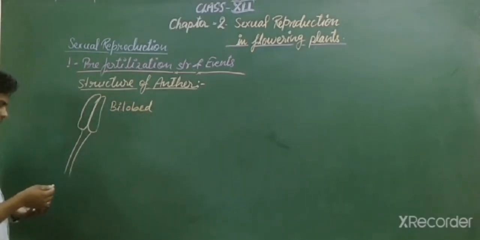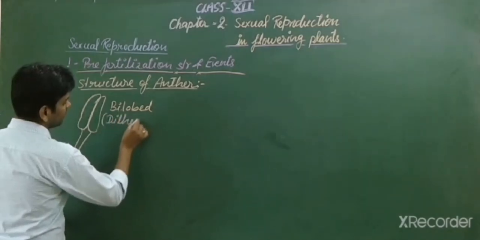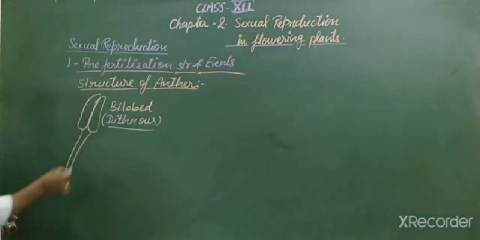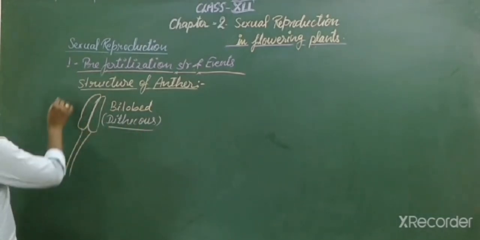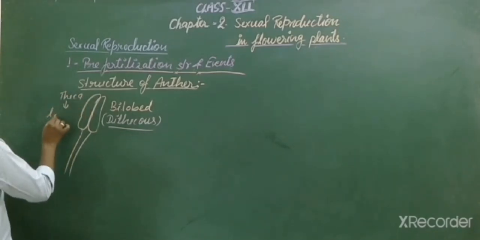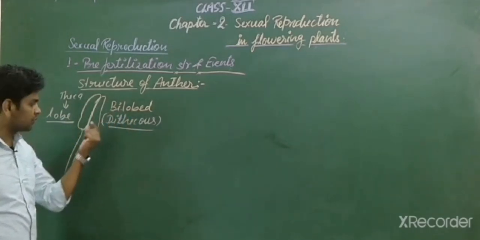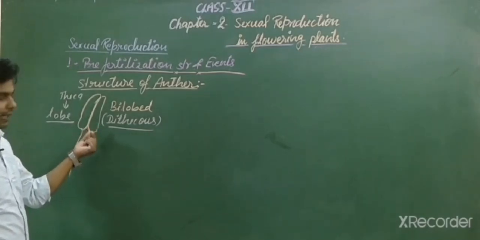You can say this is also known as a dithecous anther. Dithecous means, di means two, and thecous is derived from theca. What does theca mean? It means lobe. So how many lobes are found? Two lobes, one lobe at this side, one lobe at this side. That is why it is a dithecous anther.